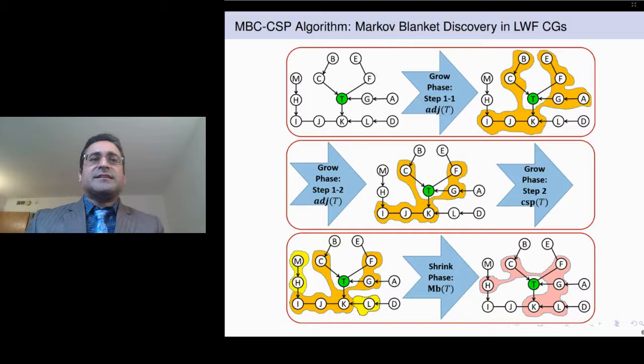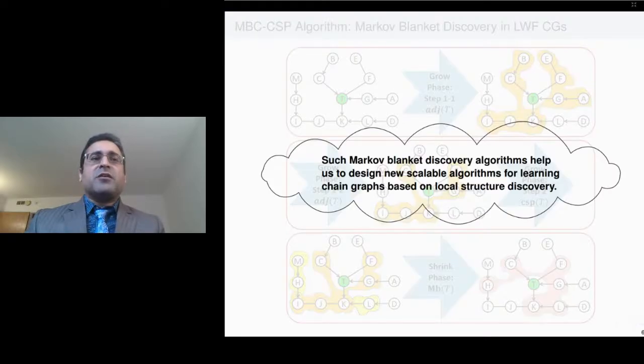However, as you can see in the figure, it's quite possible that some extra variables fall in the Markov blanket of T. In the second phase, or the shrink phase, the algorithm discards false positives from the Markov blanket of T to obtain the true Markov blanket. Such Markov blanket recovery algorithms enable us to develop new scalable algorithms for learning chain graphs, exploiting locality in structure discovery.